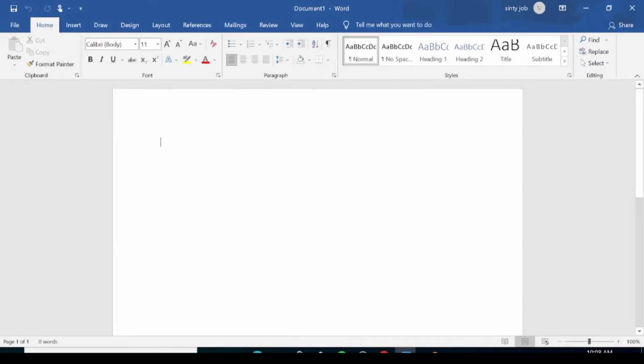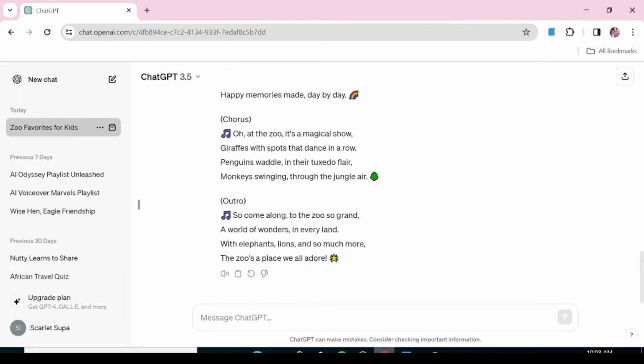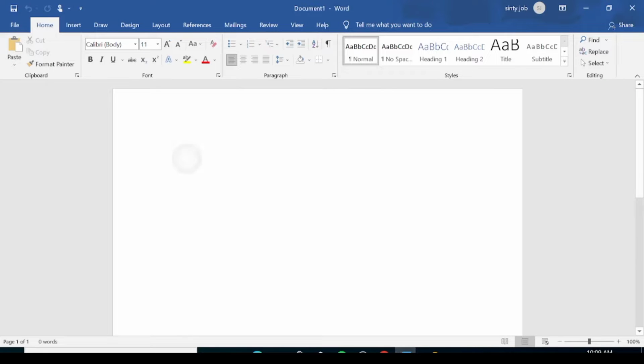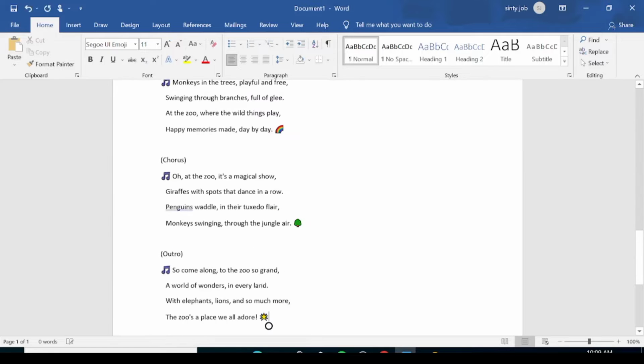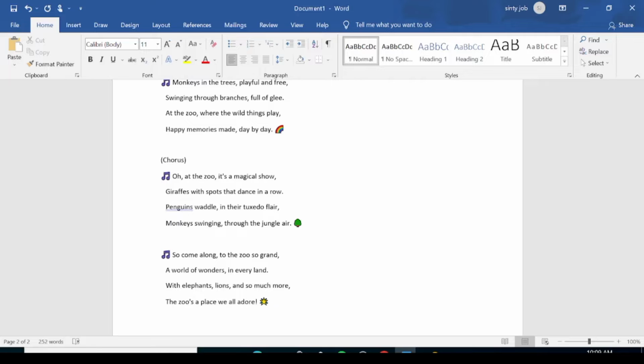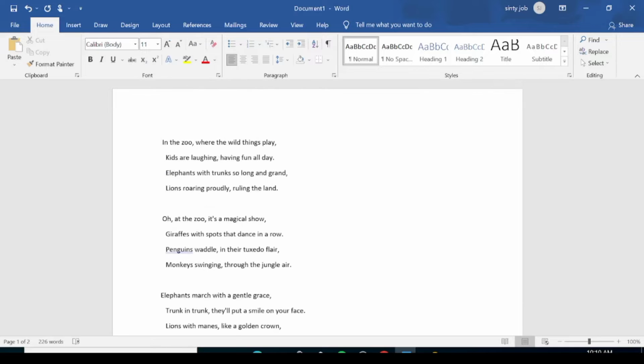Now we're just going to copy our song into a Word document, and we're just going to edit out some of these things like the outro, the chorus, because the next AI is not going to differentiate this. It's just going to put it in the song. So we're just going to remove some of these things. Once our lyrics is ready, now we can move on to our first AI tool.